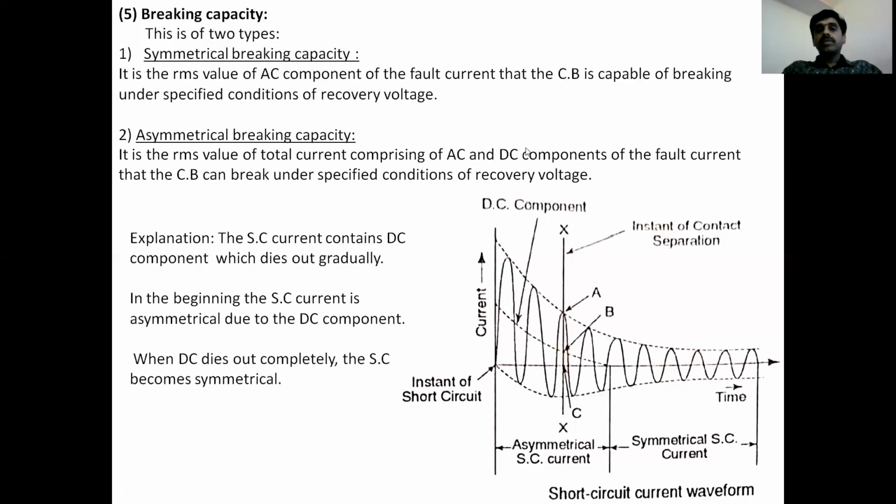From the picture, we can observe that the short circuit current contains both DC component and AC component. This DC component dies out gradually, because transient condition means it has both DC and AC components. In the beginning, the short circuit current is asymmetrical. It is not symmetrical about this axis. It is due to this DC component. When the DC dies out completely, the short circuit current becomes symmetrical.